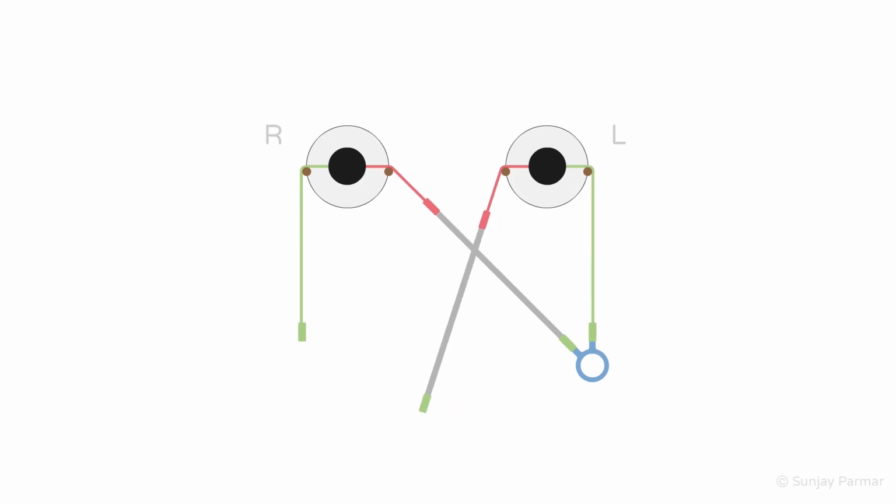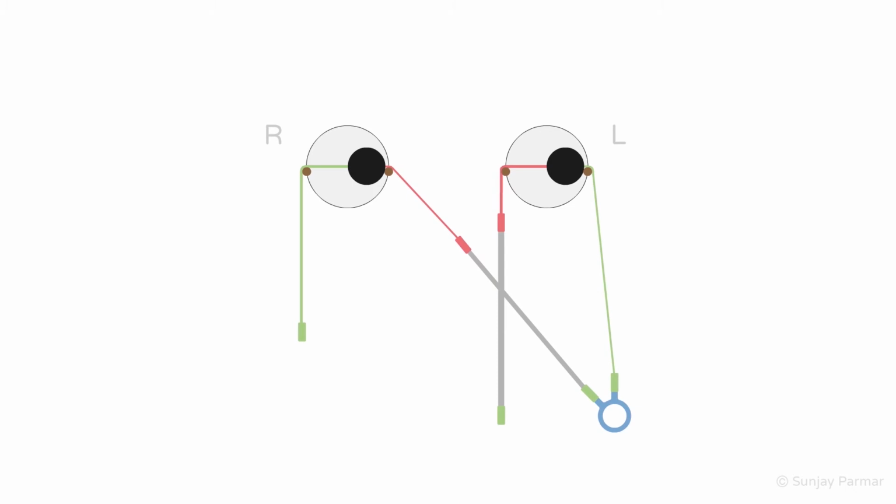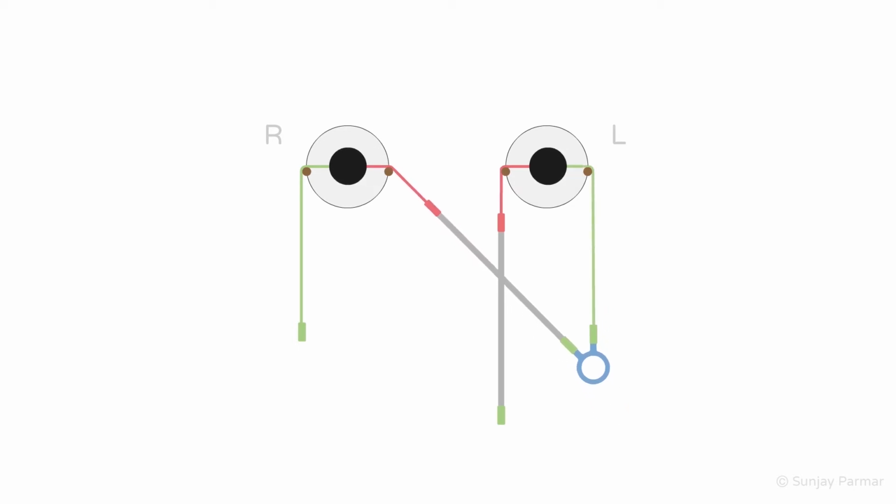This can be best thought of as the left and right PPRF constantly pulling against each other in a tug-of-war action, and in the process the eyes remain in the center. But if suddenly the right PPRF is damaged, the left PPRF is unopposed in pulling the eyes to the left, and so for a while, they are fixed in this gaze. In this case, if you ask the patient to look straight, they will not be able to. Over time, through compensatory mechanisms, the left PPRF fires less, and so the eyes move back to the center so that they look straight ahead, but without the ability to look right, leading to a right horizontal gaze palsy.